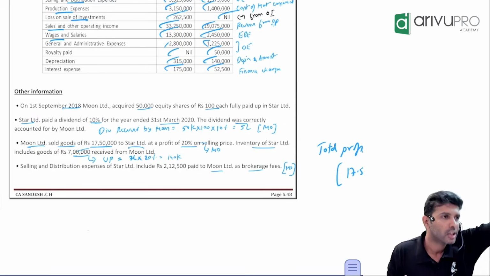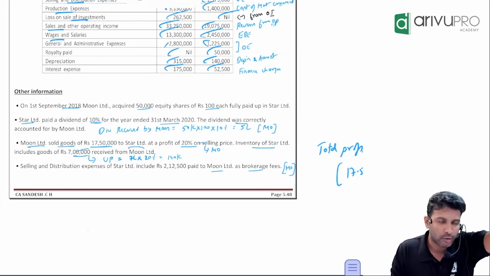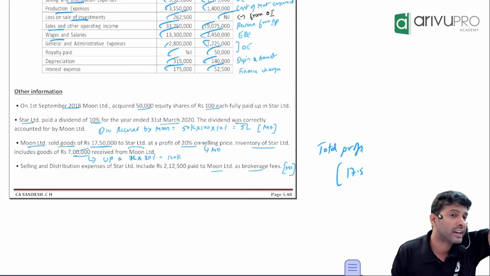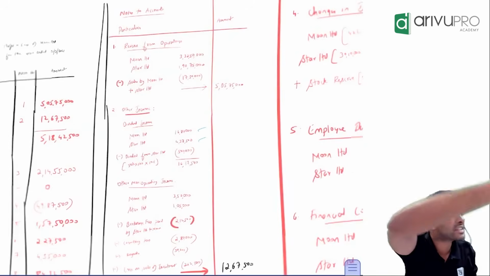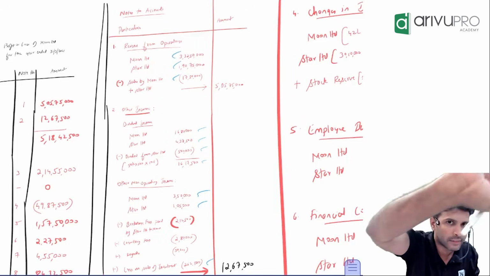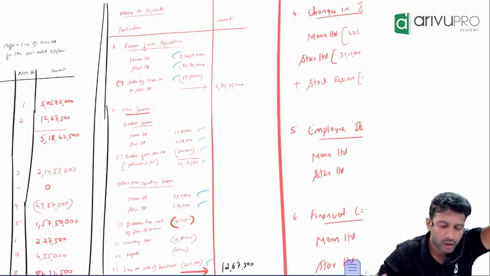Do you want the formula or the logic for this 140? First, I'll tell you the formula. Whenever you see stock reserve, inventory in P&L will come in which category? Changes in inventory. Simply add.